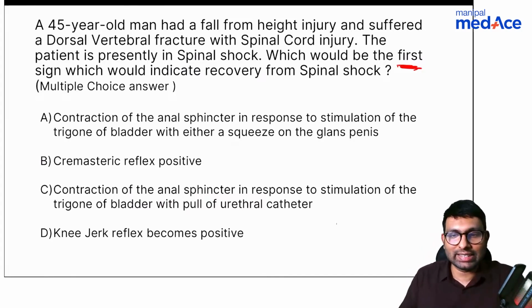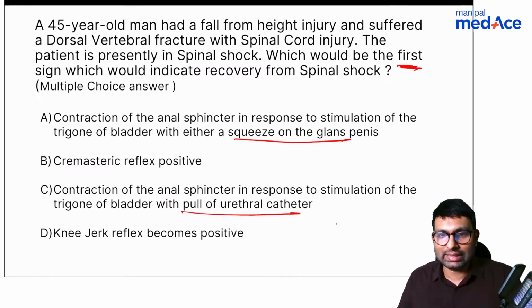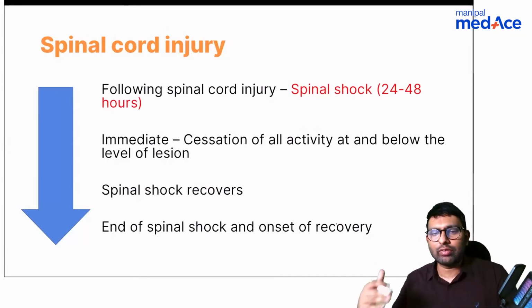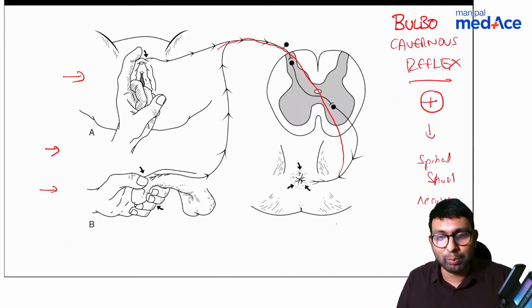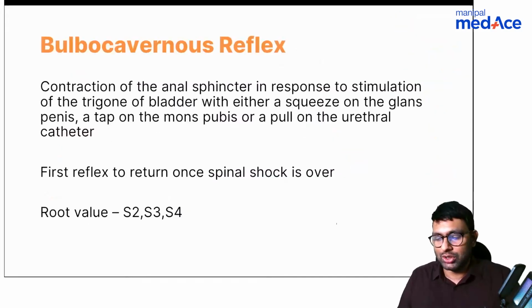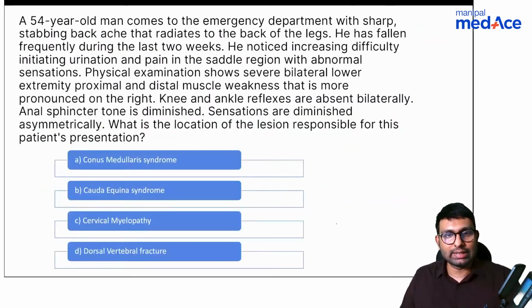Yes, Dr. Jain, you're right. It is A and C. Both of them are the answer. Here, squeezing the glans penis. Here, pull of the urethral catheter. So this is the answer. Not cremasteric reflex. That has nothing to do with your spinal shock recovery. It is only these two things that will first help you get it. The second will be the anal wink reflex, but the first one is bulbocavernous reflex, which is very important in patients of spinal cord injuries. So both A and C are the answer.